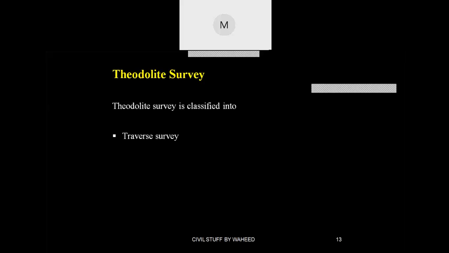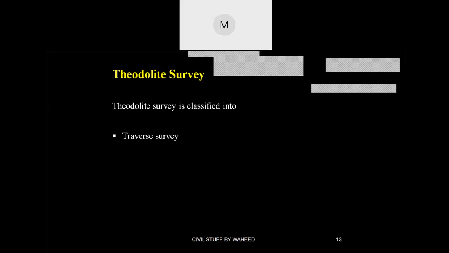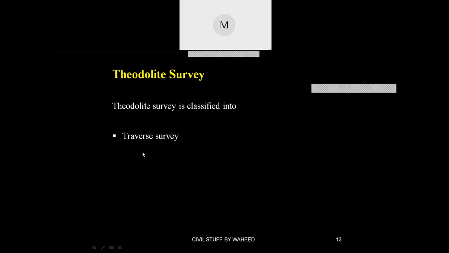And you can find out the heights of a building without using a tape. You can measure the height of the building by using theodolite surveying. Okay, right. So this is classified into traverse and triangulation survey.